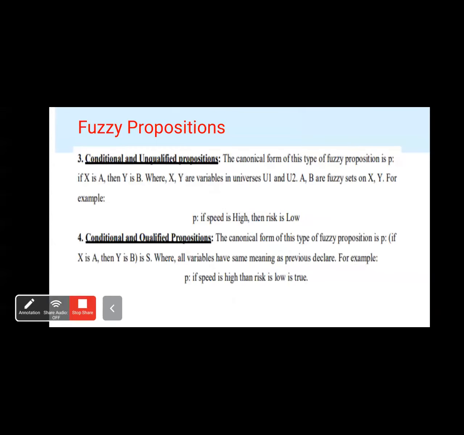Next, fourth one is conditional and qualified proposition. So this particular proposition has the canonical form P: if X is A, then Y is B is S, where all the variables have the same meaning as previously discussed. For example, P: if speed is high, then risk is low is true. Okay. So this is conditional and qualified.